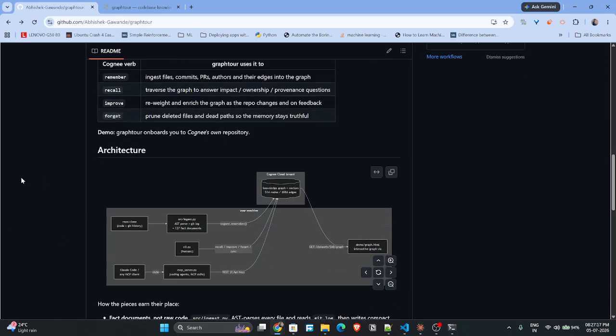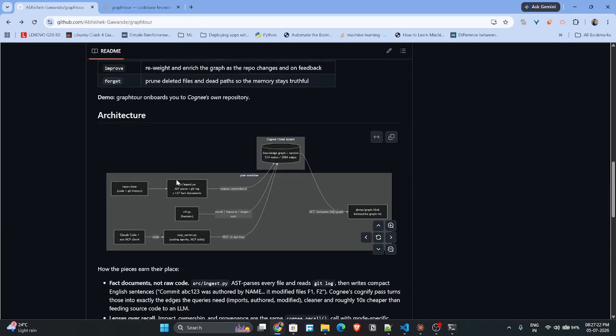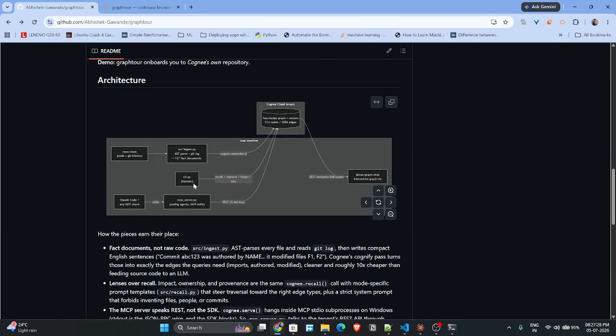So this was the demo. Coming back to the architecture, it's fairly simple. We ingest the code as a graph, and we store it as a knowledge graph on the Cognee cloud. We have two ways to use it, which were demoed: in a CLI terminal or as an MCP server.